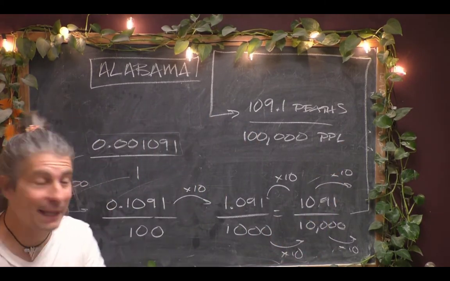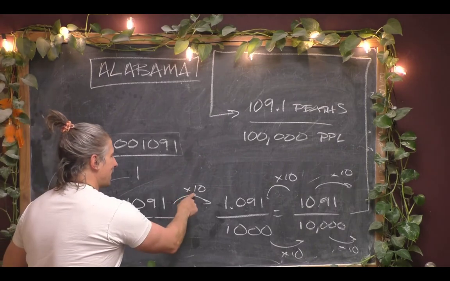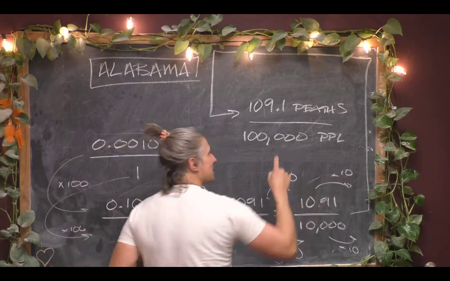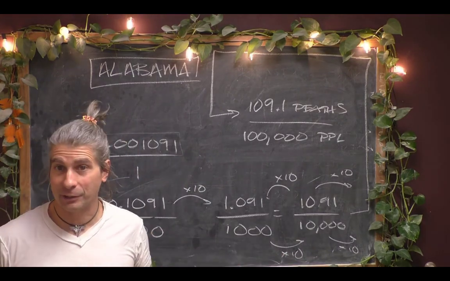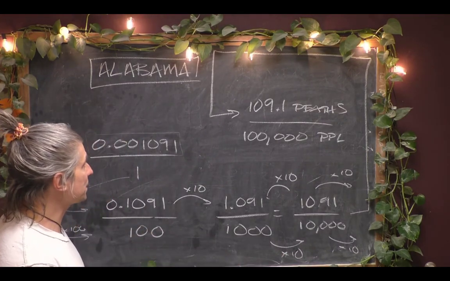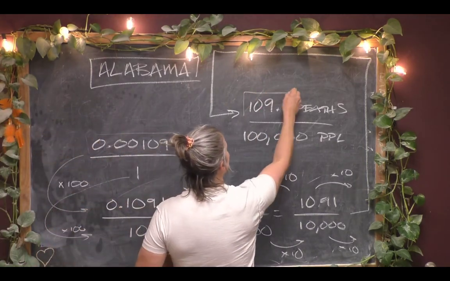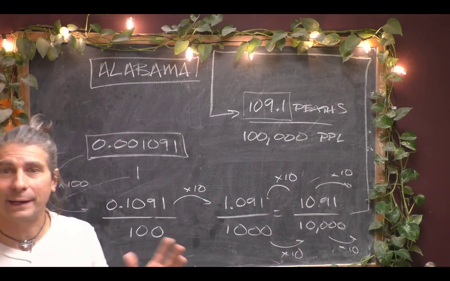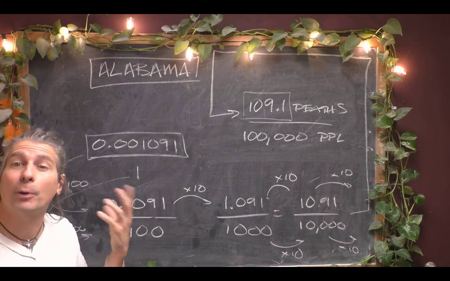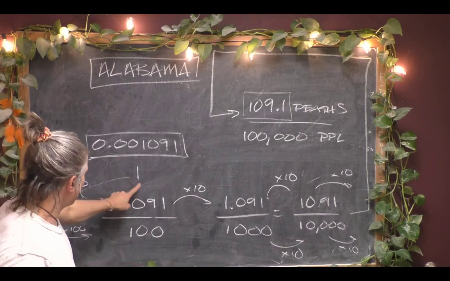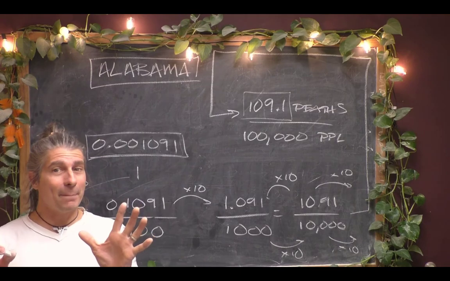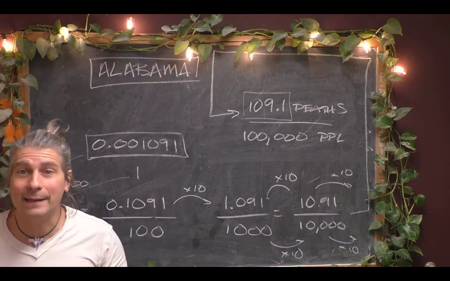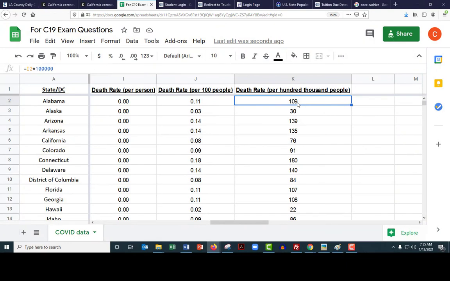So if you follow the multiplication, times 100, times 10 is 1,000, times 10 is 10,000, times 10 is 100,000. That's why I multiplied by 100,000 in the spreadsheet, to get it per 100,000 people. And because this number is easier to chew on than this one, and I think most Americans are a little bit math phobic when it comes to decimals, that's why we end up using per 100,000 for extraordinarily small rates of things like COVID. Hopefully that makes sense. Let's look at a little bit more in the spreadsheet, and then we'll try some questions. Okay, my friends, so now you know why these fractions have the denominator of 100,000 like they do.